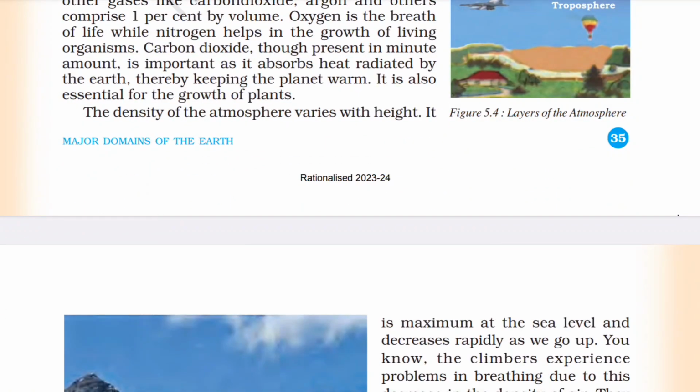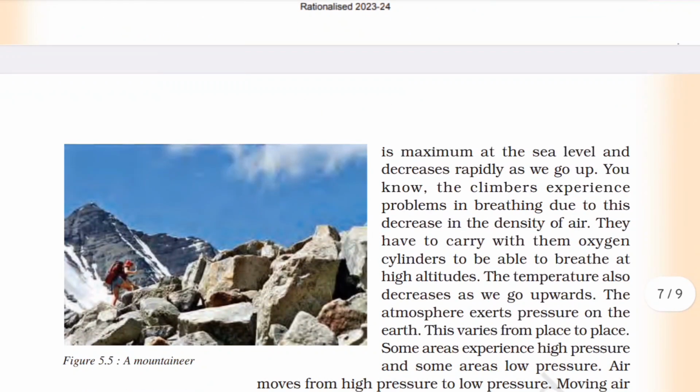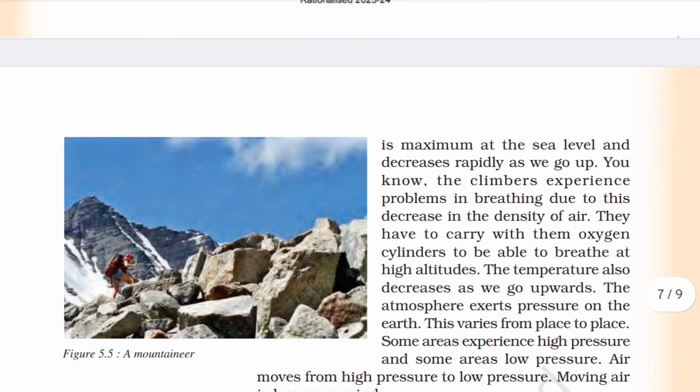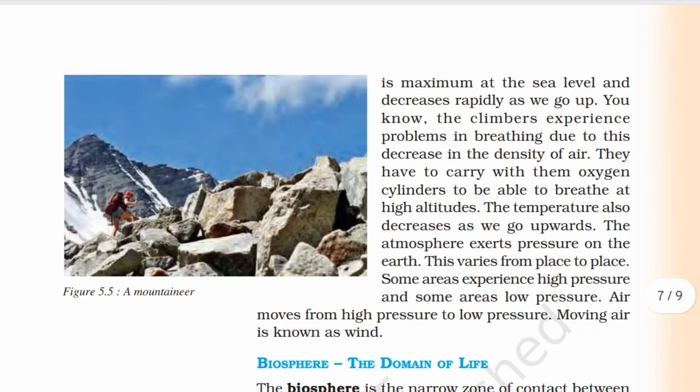The density of the atmosphere varies with height. It is maximum at sea level and decreases rapidly as we go up. Climbers experience problems in breathing due to this decrease in the density of air. They have to carry oxygen cylinders with them to be able to breathe at high altitude. The temperature also decreases as we go upwards.